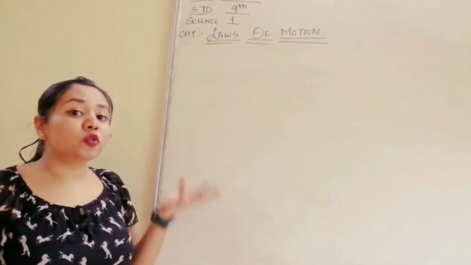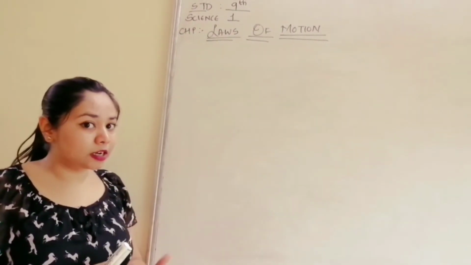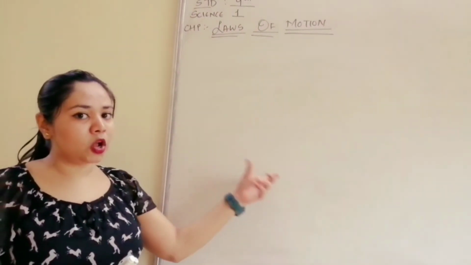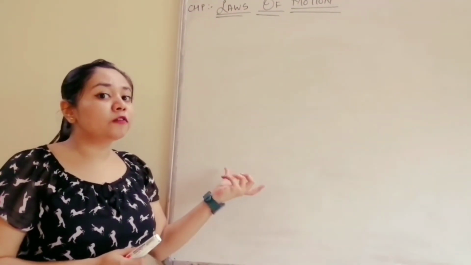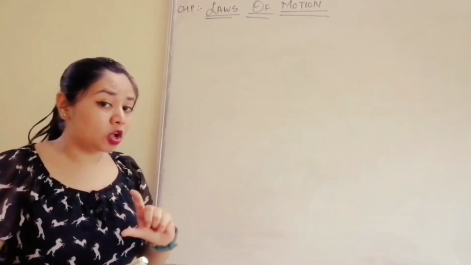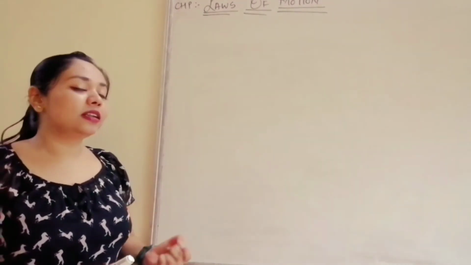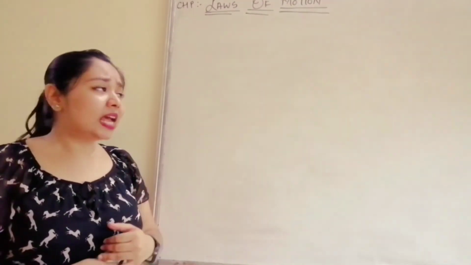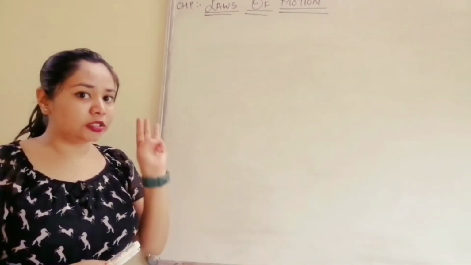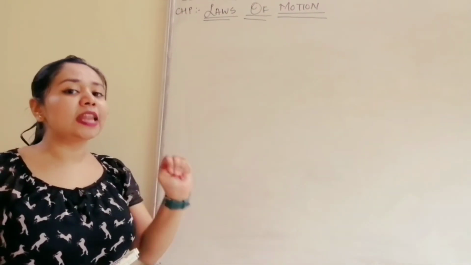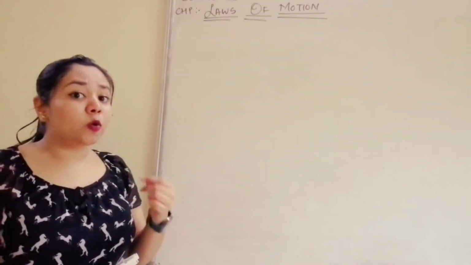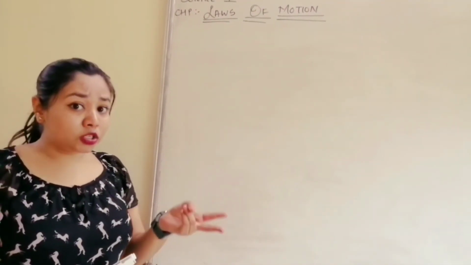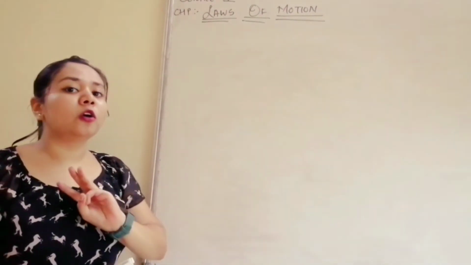Then we came on to another term, that is acceleration. What was acceleration? Rate of change of velocity. Okay, final velocity minus initial velocity upon time, and the unit was meter per second square. Okay, what was the unit of speed and velocity? Meter per second. Acceleration has a unit known as meter per second square. Okay, remember that. Then we studied three types of acceleration, that was positive acceleration, negative acceleration and zero acceleration. Positive was when final velocity is more than the initial velocity. Negative was when final velocity was less than initial velocity, and zero, both of them were same.